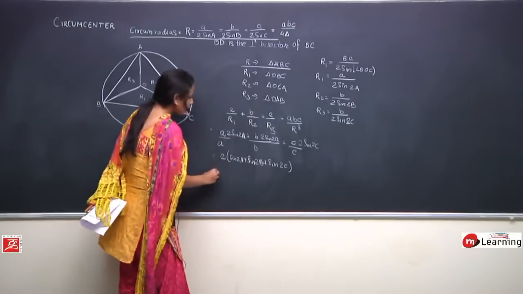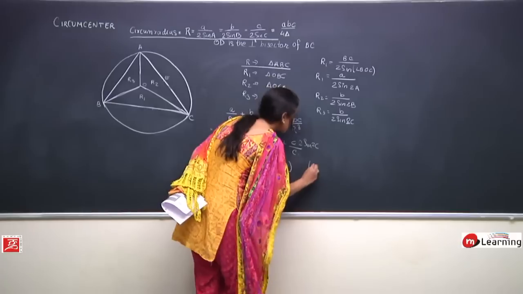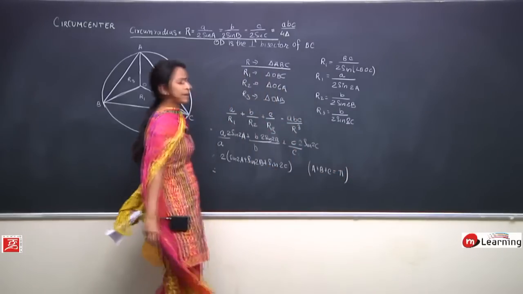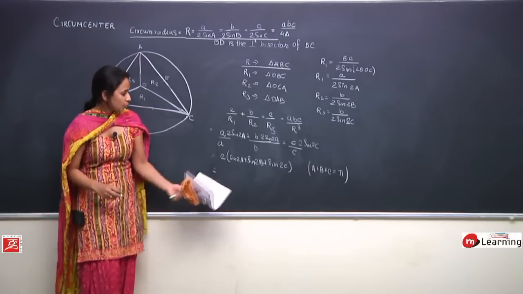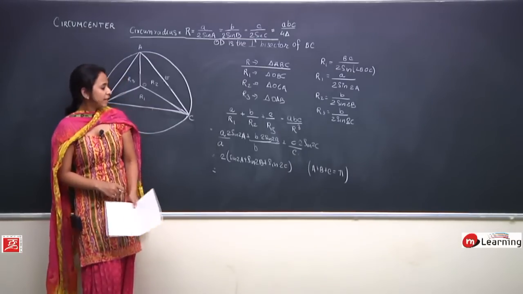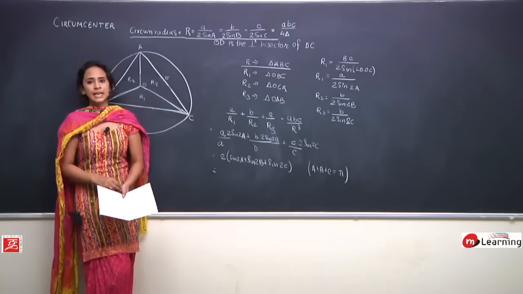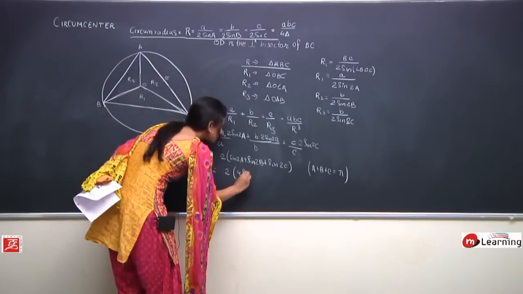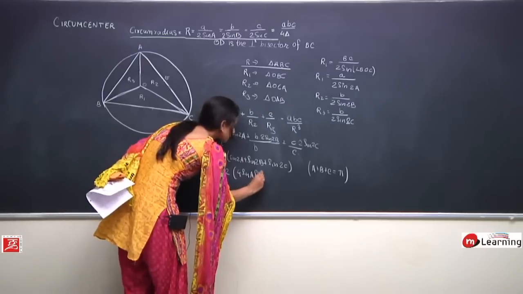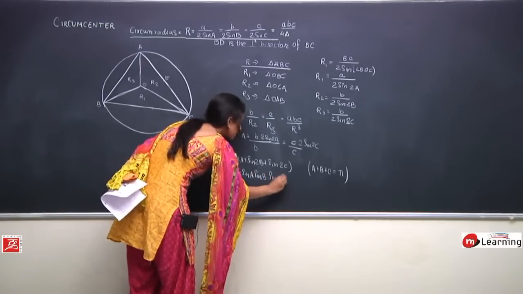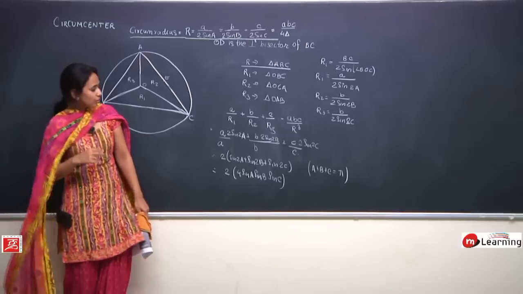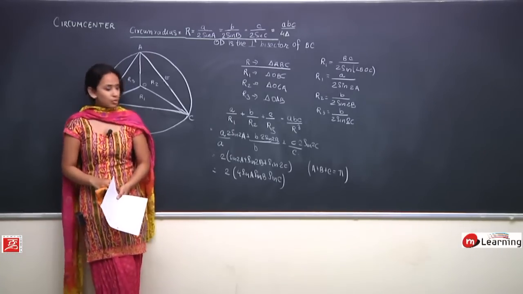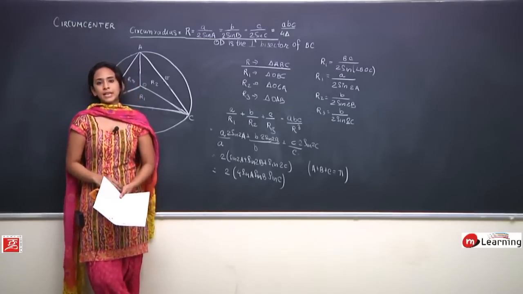And now one thing we know here is that A plus B plus C is equal to pi, and I know when A plus B plus C is equal to pi, then sin 2A plus sin 2B plus sin 2C is equal to 4 sin A sin B sin C. This is a standard formula which everyone should remember, that when A plus B plus C is equal to pi, then sin 2A plus sin 2B plus sin 2C is equal to 4 sin A sin B sin C.